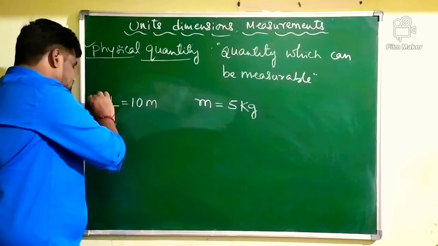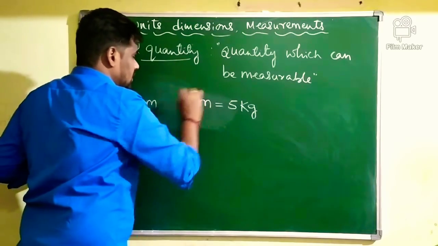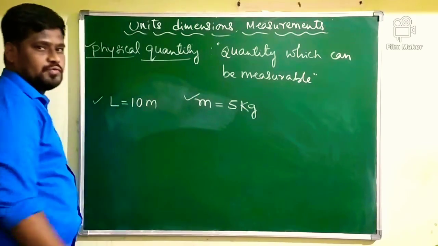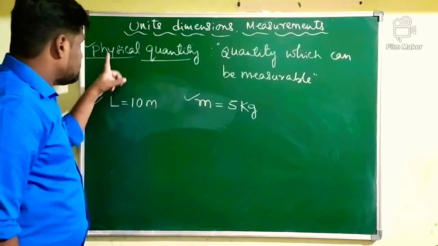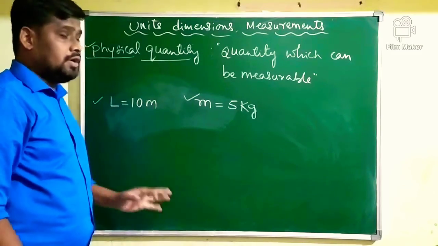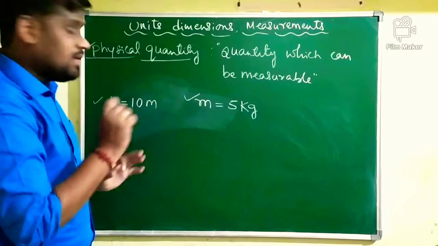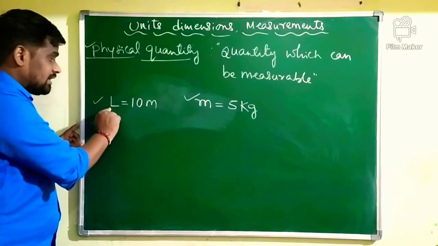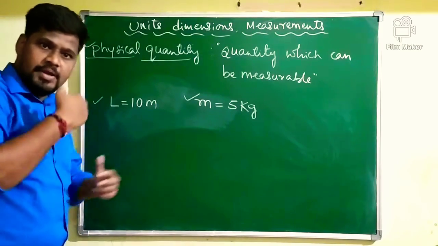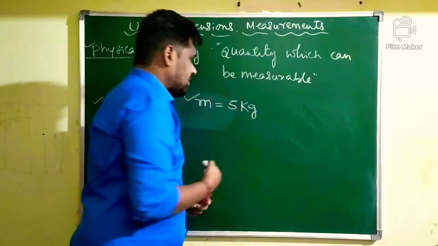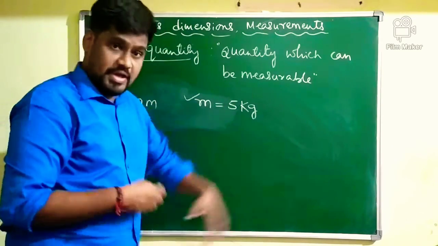I will ask you to measure the mass and later I will ask you to report the result. So, mass may be equal to 5 kg. Look at the representation of a physical quantity. This is called representation of a physical quantity. After measuring any physical quantity, how to represent the given physical quantity? Length can be represented as 10 meter. Mass can be represented as 5 kg.